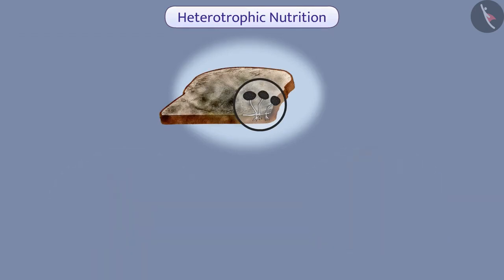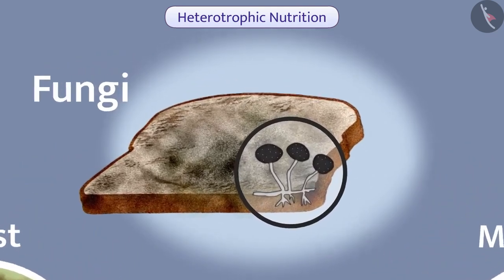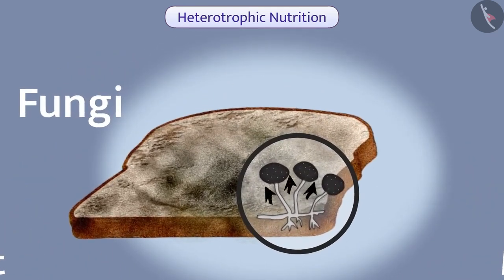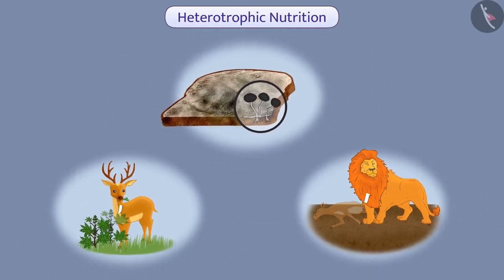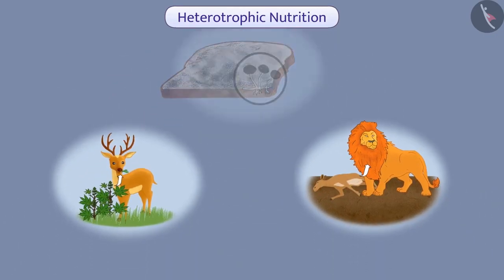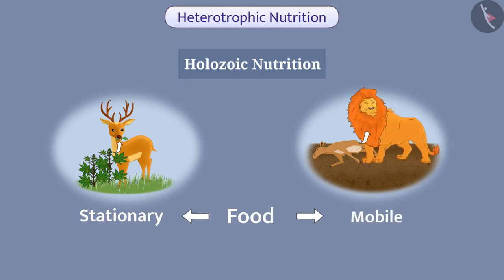For example, some heterotrophic organisms such as yeast, mushroom, and fungi break down food material outside their body and then absorb it, while other organisms ingest food that is digested inside the body. In herbivorous organisms, the food is stationary, while in carnivorous organisms, the food is mobile.